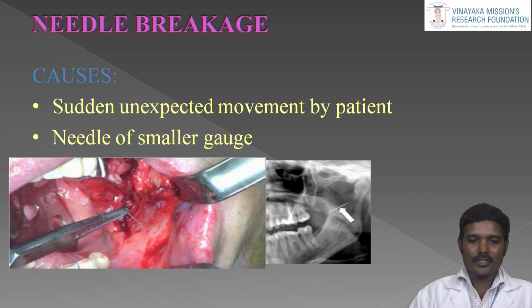We should tell the patient about the local anesthesia syringe and the injection we are giving, and that it does not cause much pain. Then the patient has no fear. Still, some patients have some fear, and that is why they move unexpectedly. Another cause of needle breakage is the use of needles of smaller gauge. That may be the main cause.